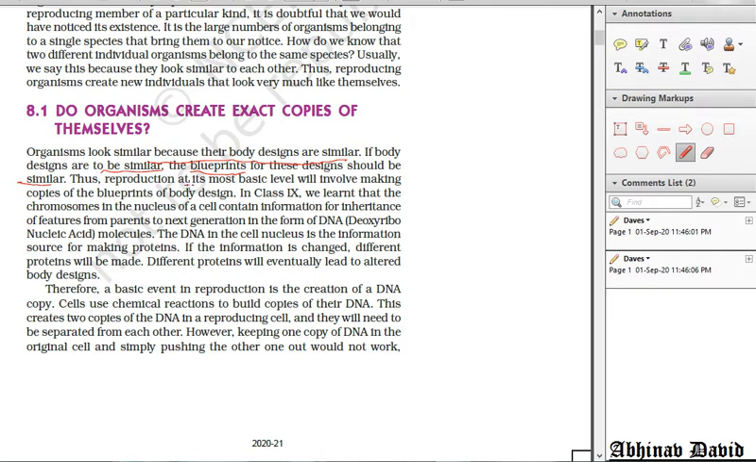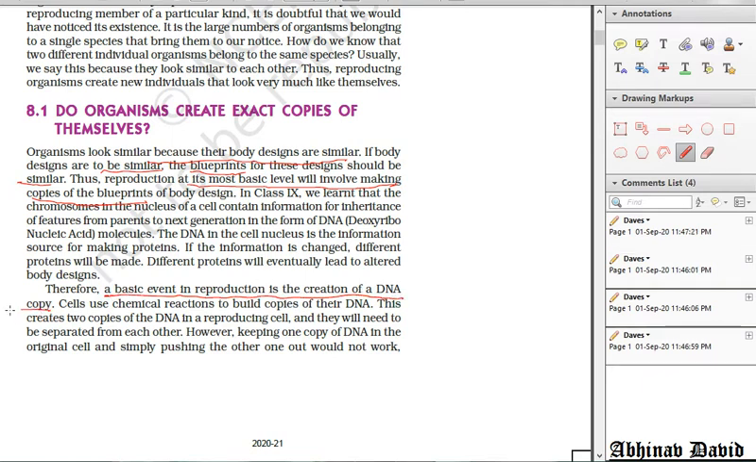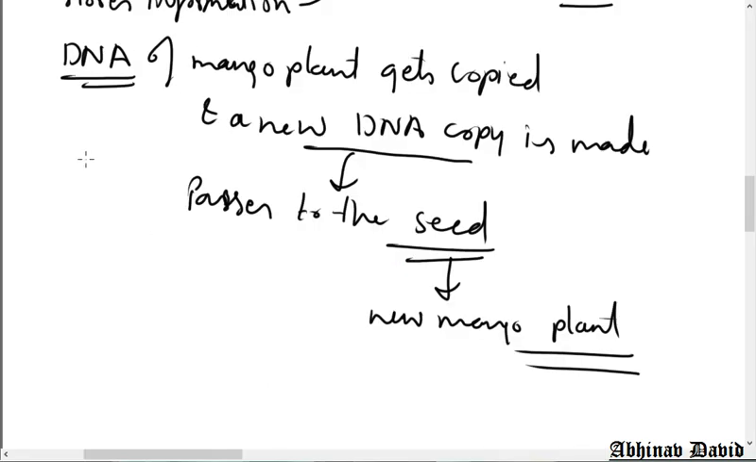Thus, reproduction at its most basic level will involve making copies of the blueprint. So what is the blueprint of the design? The blueprint of the design is the DNA. So the basic event is copying the blueprint, that is, copying the DNA. Okay, let us see what is given here in the second paragraph, first line. A basic event in reproduction is the creation of a DNA copy. So a new DNA copy is made, and this process of copying the DNA is called replication.